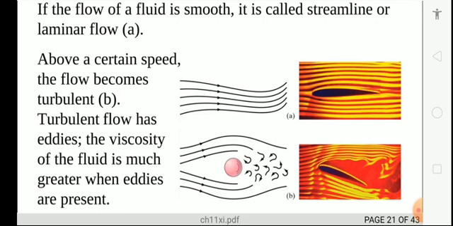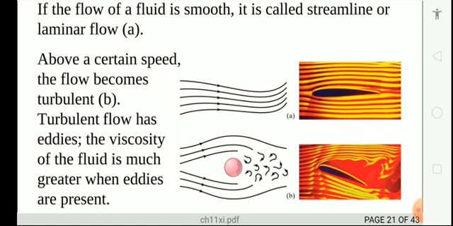But remember, there are characteristics of the fluid. First, steady flow and unsteady flow. The smooth flow of a liquid is called streamline or normal flow. Above a certain speed, the flow becomes turbulent. Turbulent flow is the second one. You can see on the screen A and B, streamline and turbulent. Along with this, there are steady flow and unsteady flow.